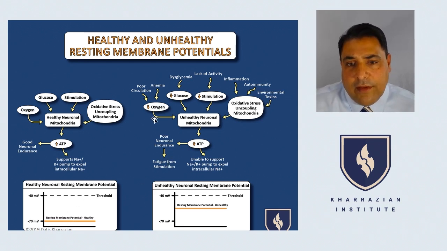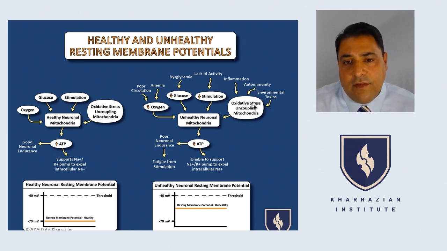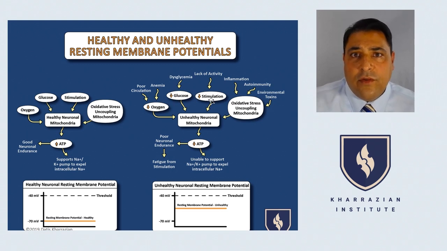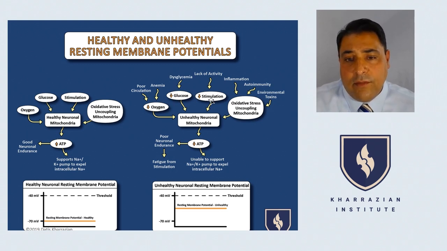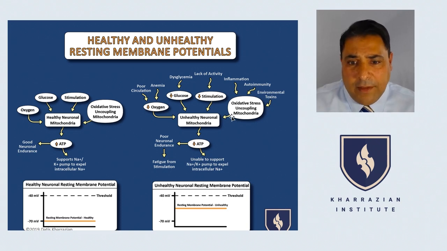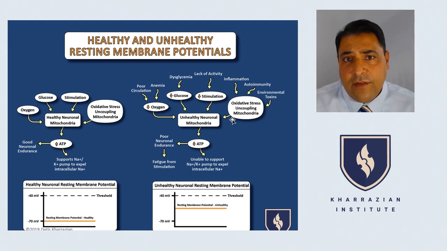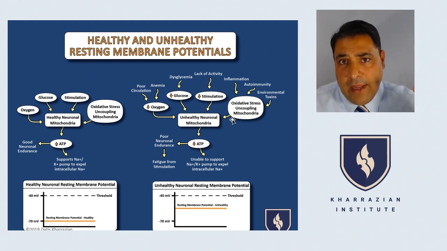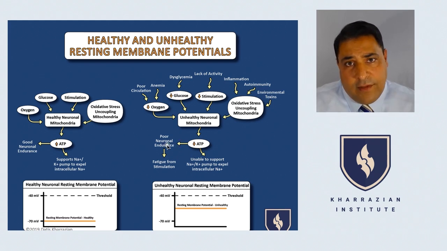Now, if you have someone with poor circulation or anemia or dysglycemia or lack of activation or chronic inflammatory responses, then those mechanisms lead to reduced oxygen, reduced glucose, reduced stimulation, reduced activation and mitochondrial biogenesis, and you have chronic uncoupling of the mitochondria. Ultimately you end up with mitochondria and neurons that are low in number and unhealthy. That leads to low ATP, which leads to reduced neuron endurance, which you see clinically all the time because the patient can't handle doing many things when the brain's involved.